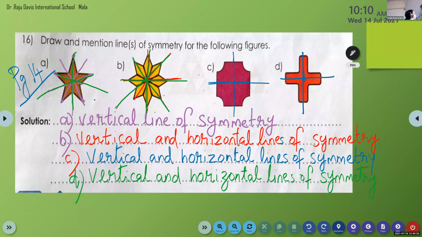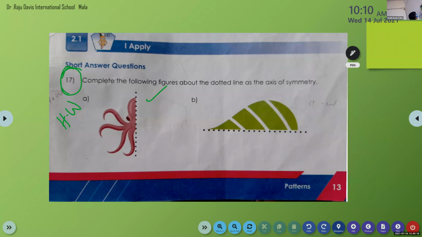Okay, then question number C also we have vertical and horizontal. Here also vertical and horizontal. So only question number A we have vertical, and question B, C and D vertical and horizontal. Okay, question number 17 you can complete as homework.